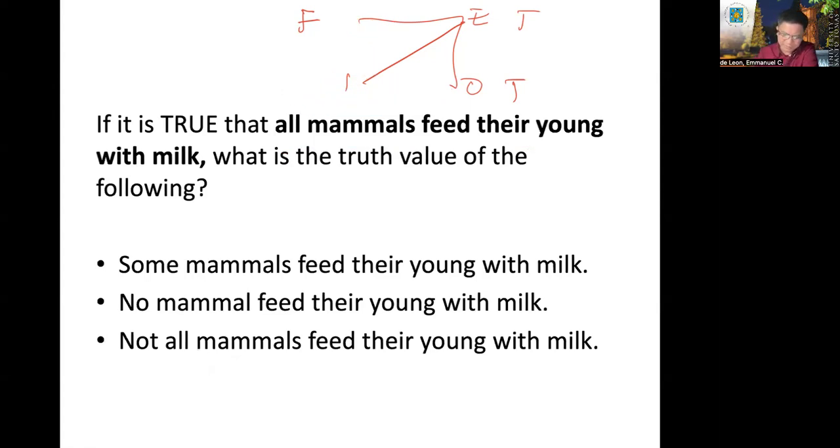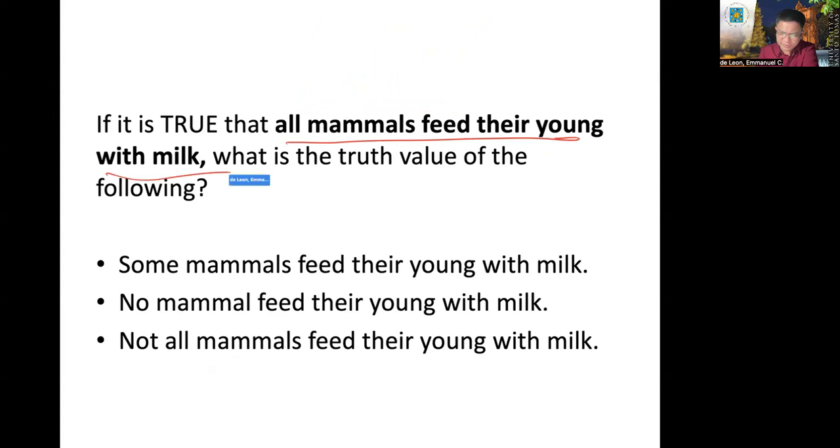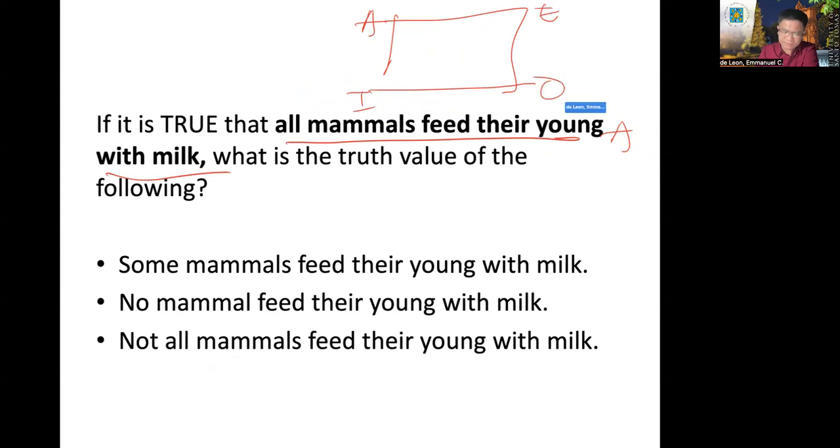All mammals, it is true. It is true that some mammals feed their young with milk. So the given is an A proposition. An A proposition. A, E, I, and O. The given is an A proposition, which is true. The truth value is true. So what did I say?